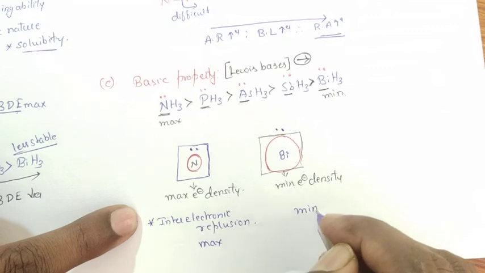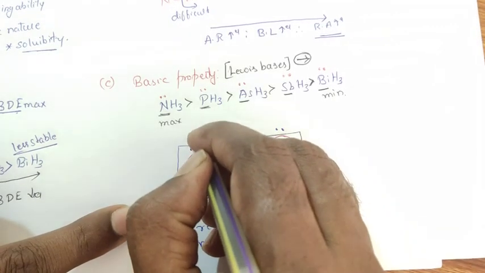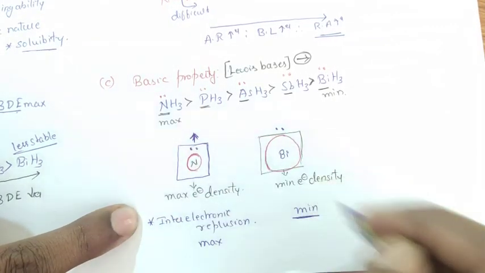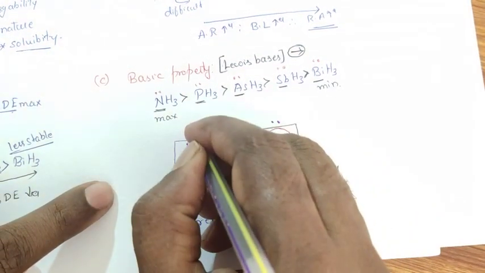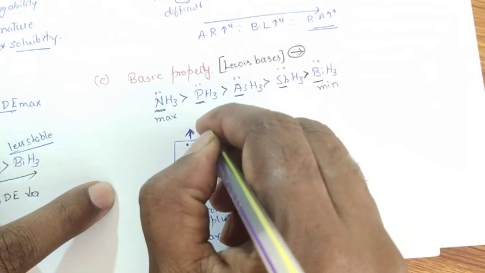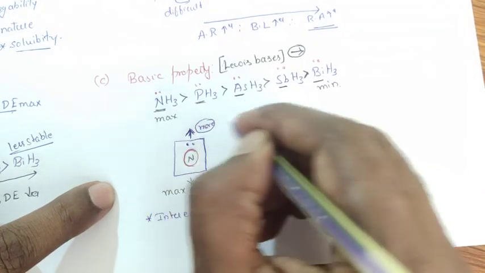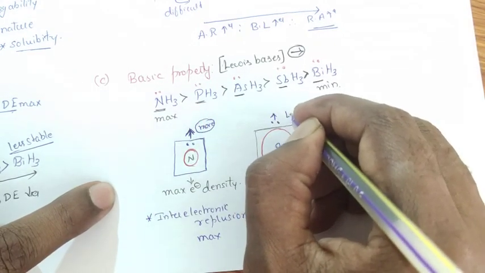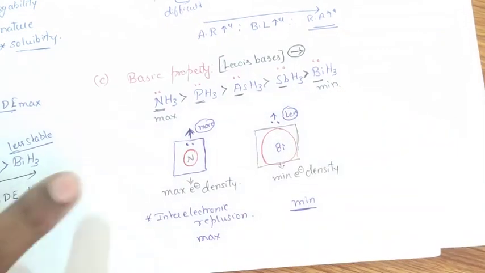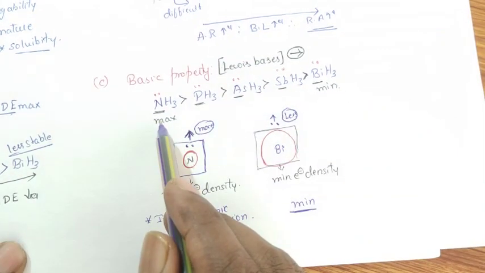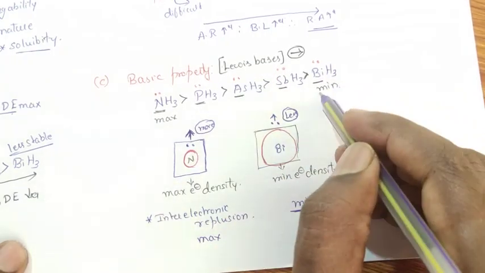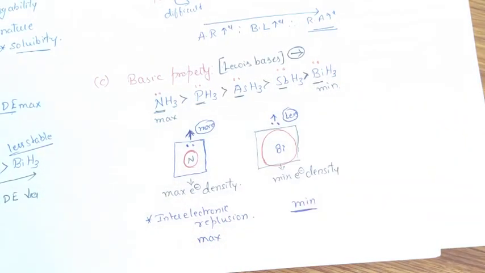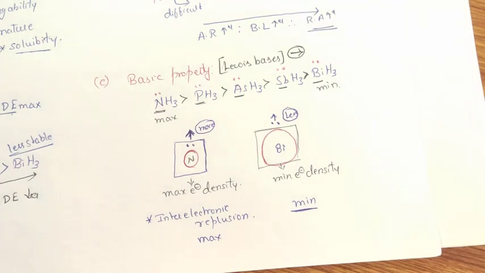In this case, it is maximum. In this case, it is minimum. Therefore, donating capacity of nitrogen atom becomes more, whereas donating capacity of bismuthine atom is very, very less. Therefore, ammonia acts as a strong Lewis base, whereas bismuthine acts as a weak Lewis base. Understood? Note it down.